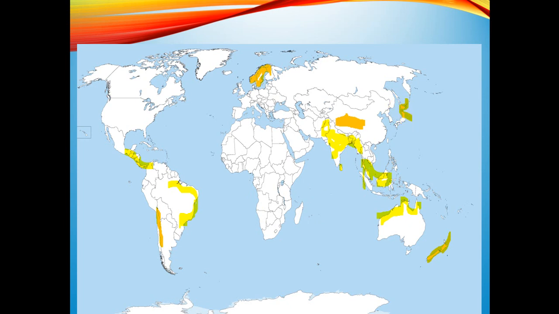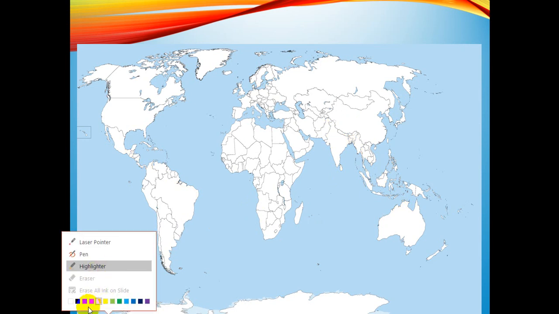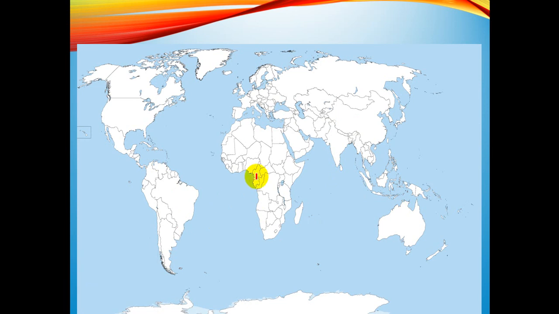Now next we will move to the Mediterranean forest. The Mediterranean forests are basically there in the western margins of the continents. Now let me show the Mediterranean Sea. This is the Mediterranean Sea. Just see the location.